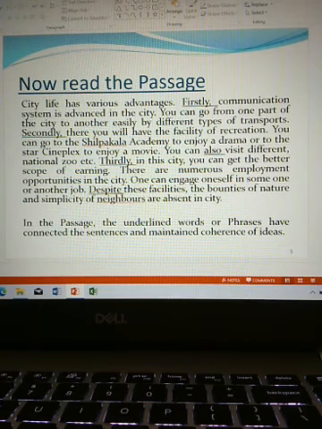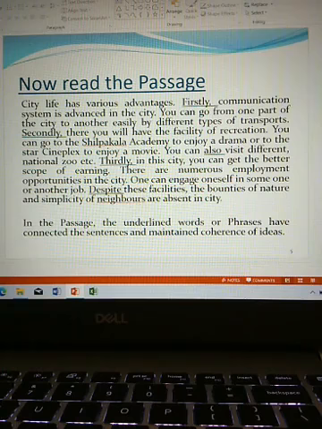You can go from one part of the city to another easily by different types of transports. Secondly, there you will have the facility of recreation.